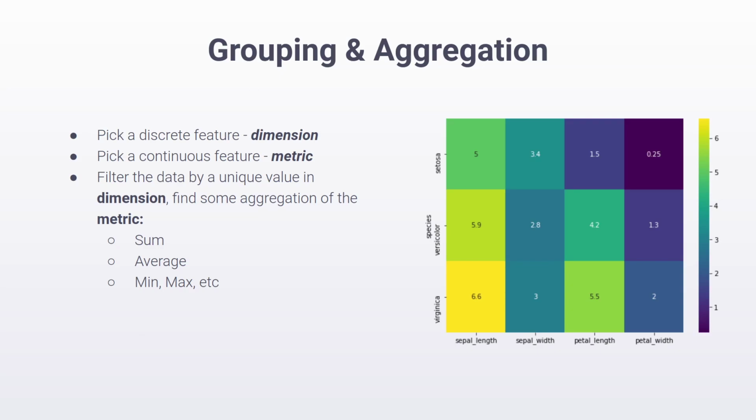So essentially what we do is we group values in the metric by every unique value found in the dimension, and then we apply some sort of operation on these groups. This operation is called an aggregation. Some common types of aggregations are the sum, the average, the minimum and the maximum, and many other things.